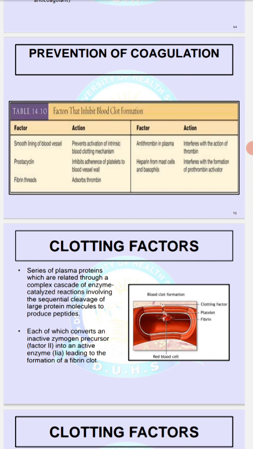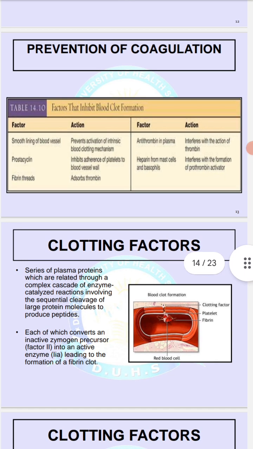The factors are the smooth lining of the blood vessel, which prevents the activation of the intrinsic blood clotting mechanism, and the antithrombin in plasma, which interferes with the action of thrombin. The second factor is prostacyclin, which inhibits the adherence of platelets to the blood vessel. Heparin from mast cells and basophils interferes with the formation of prothrombin activator. Then comes the fibrin thread, which absorbs the thrombin.